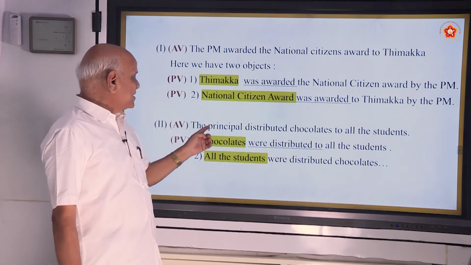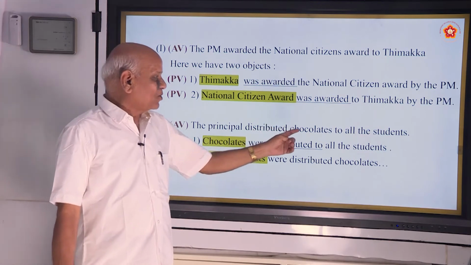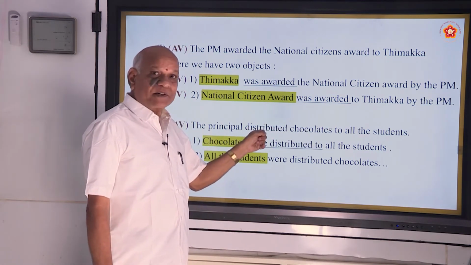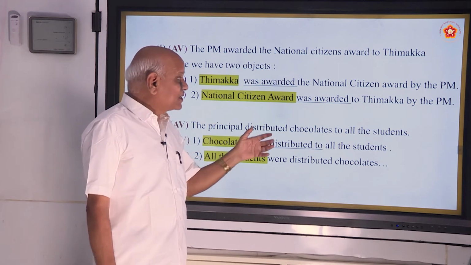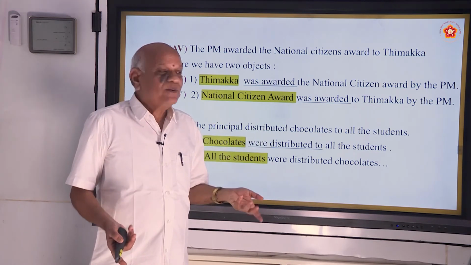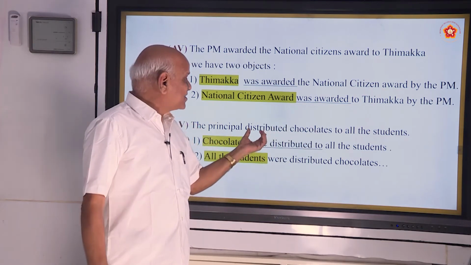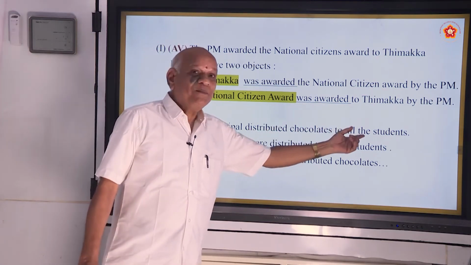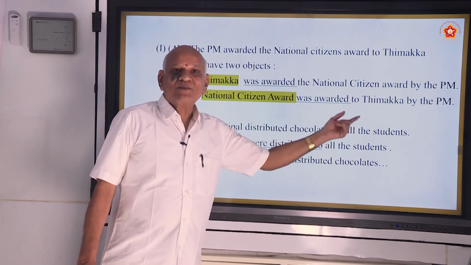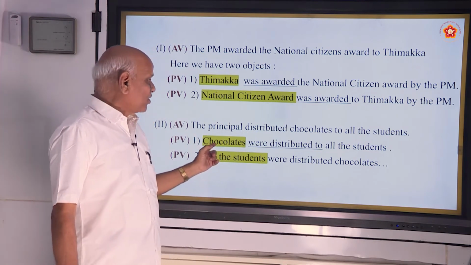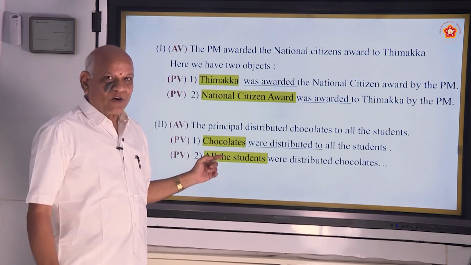And here is one more example I have given. In active voice, the principal distributed chocolates to all the students. Where is the verb? Distributed. Distributed what? Chocolates. Direct object. Distributed among whom? All the students. So you have indirect object and direct object. First we shall have chocolates, because you like chocolates, you know.